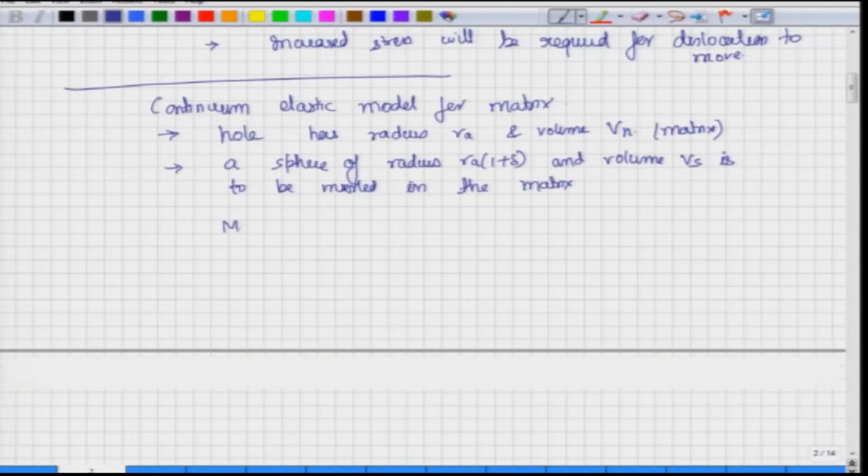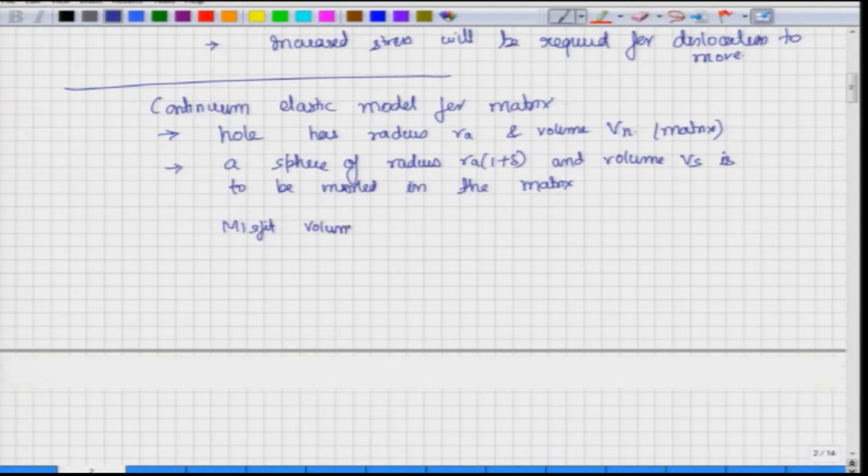Now, delta can be positive or negative. Positive meaning you are substituting, or maybe the interstitial atoms are larger than the location over there. When delta is negative, it would mean that you are substituting an atom smaller than the matrix atom. So, that way we will be able to accommodate into this equation whether we are putting a larger atom or a smaller atom. Now, based on this we can say the misfit volume, meaning how much is the overall change in the volume when the two are separate.